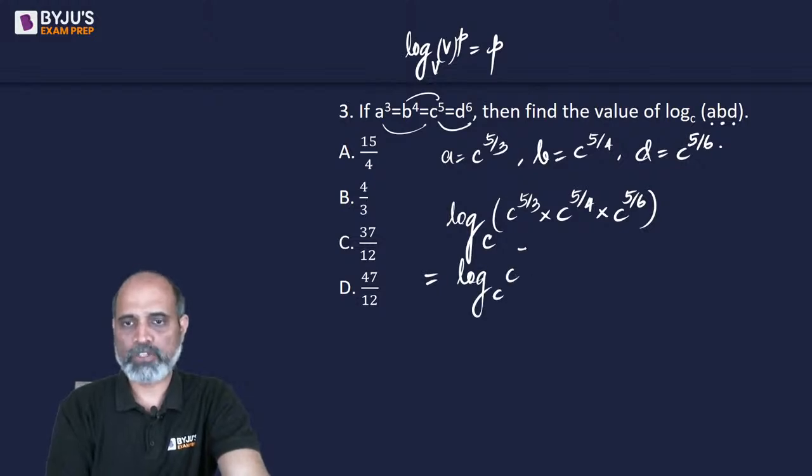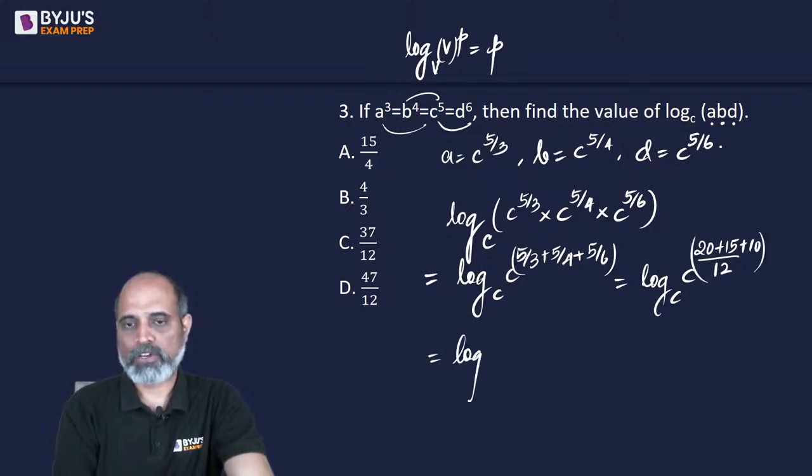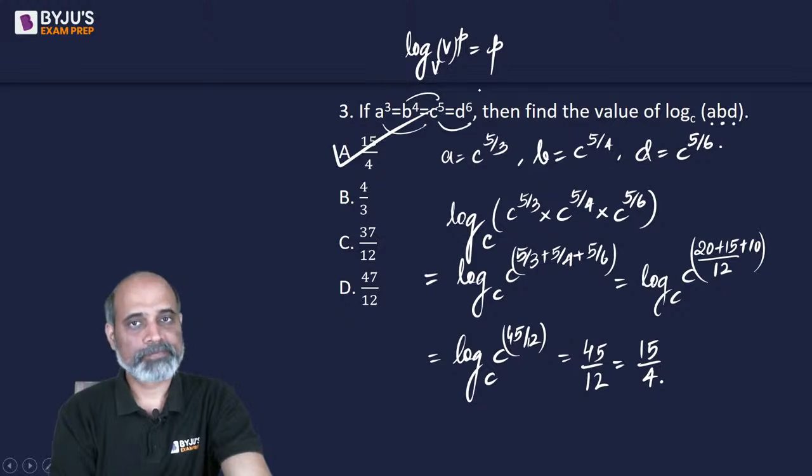So we will get c to the power 5 by 3 plus 5 by 4 plus 5 by 6. We can take the LCM of the denominators of that power. So 3, 4 and 6, their LCM is going to be 12. So this 5 will change to 20, the next 5 will change to 15, the next 5 will change to 10. So that is going to be log c to the base c, and the power of c is going to be 45 by 12. Now this 45 by 12 will come in the front, and this can be simplified as 15 upon 4. Option A. Right?